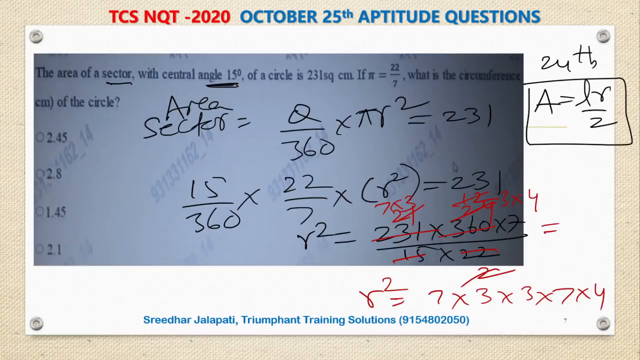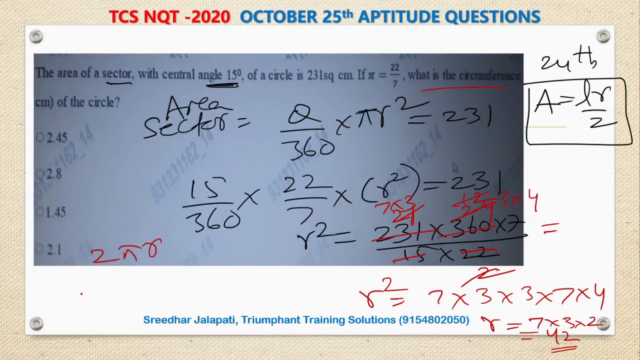Let me check it. Yesterday also I made some calculation errors, so I need to be careful today. I don't want to make any mistakes. 15 twos, 4s, and then 11 twos, 21s, and 2 ones, 2 12s. Right. So therefore radius is 7 into 3 into 2, which is 42. Radius is 42. Now you are asked to find the circumference.